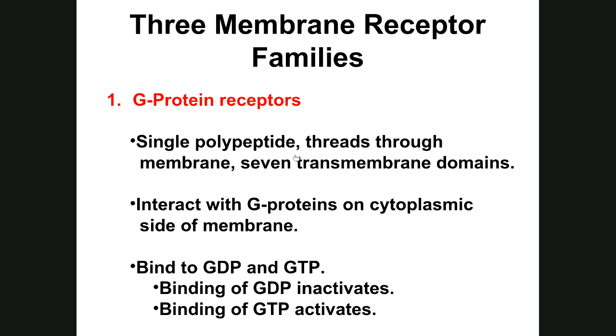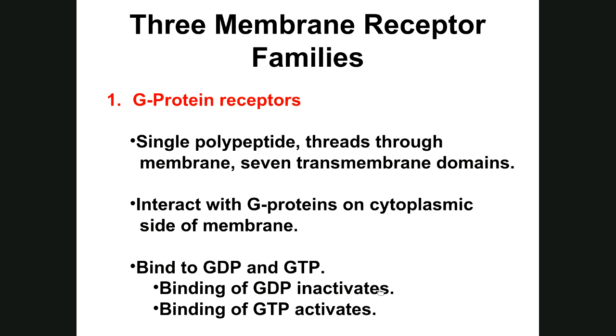When a messenger binds to it and it reshapes, that reconformation of the membrane protein interacts with the G proteins on the cytoplasmic side of the membrane. The G stands for guanine, so the binding of GTP is going to activate that G protein, and the binding of GDP inactivates it.